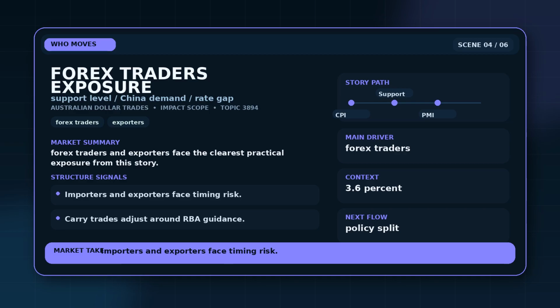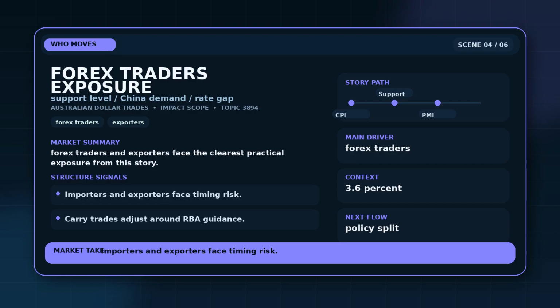Forex traders, importers, exporters, and carry trade desks face volatility around the RBA decision and follow-up guidance. Importers and exporters face timing risk. Carry trades adjust around RBA guidance. The affected side is therefore not every crypto holder in the same way. It is the group closest to RBA, the product or market connected to AUD USD, and the users who must act on the changed condition.